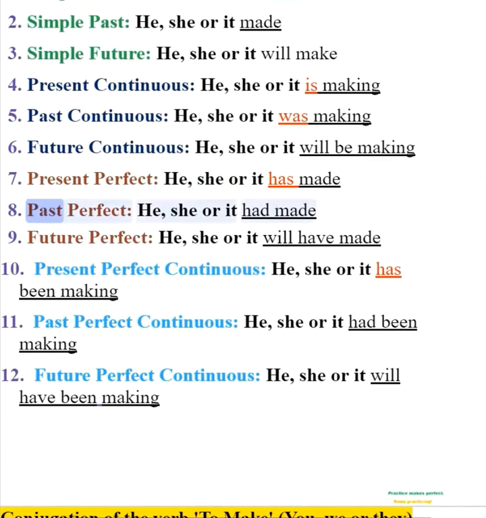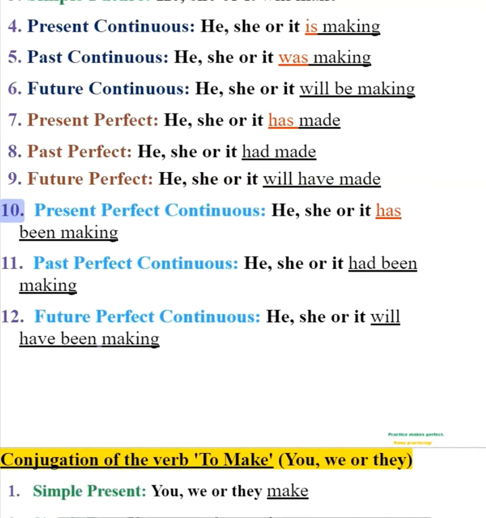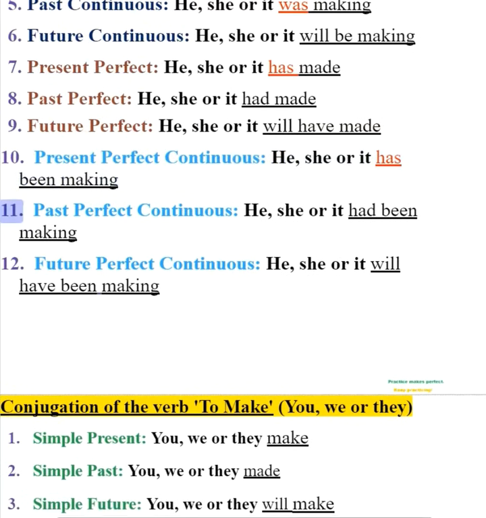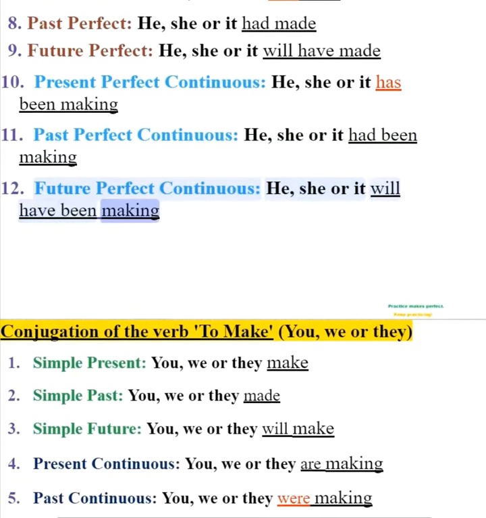8. Past perfect. He, she or it had made. 9. Future perfect. He, she or it will have made. 10. Present perfect continuous. He, she or it has been making. 11. Past perfect continuous. He, she or it had been making. 12. Future perfect continuous. He, she or it will have been making.